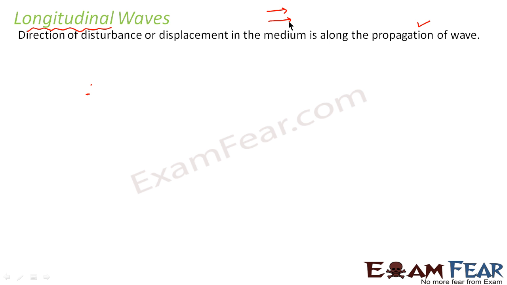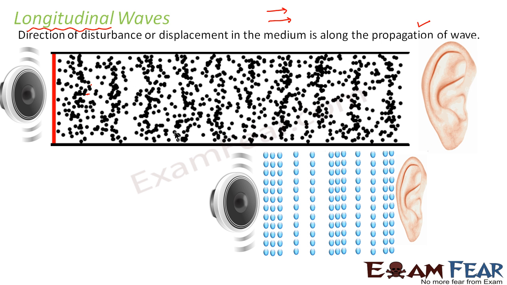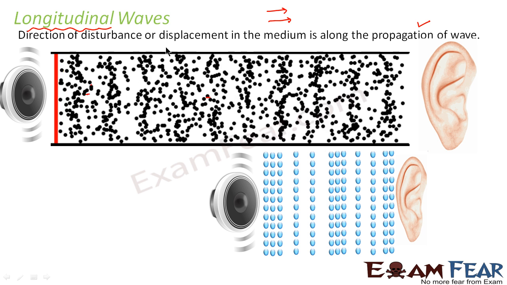Now let us look at an example. The same diagram which we used in one of our previous slides, representing sound waves. This also shows that sound waves are longitudinal waves. So what happens in this case? The propagation of the wave takes place along this direction. The wave as a whole is propagating along this direction.